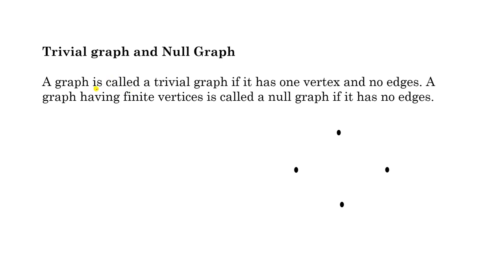A trivial graph. A graph is said to be a trivial graph if it has one vertex only. So if one vertex is there, no edge is there, this is a trivial graph. This is a trivial graph.